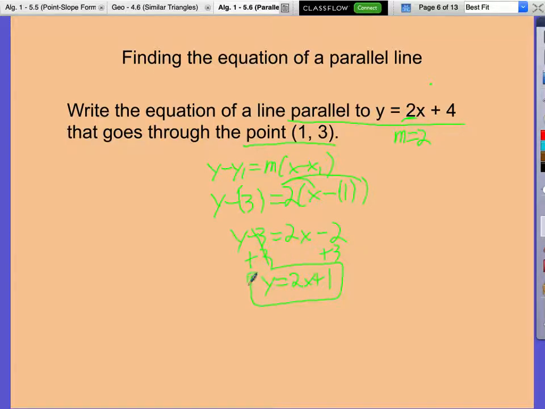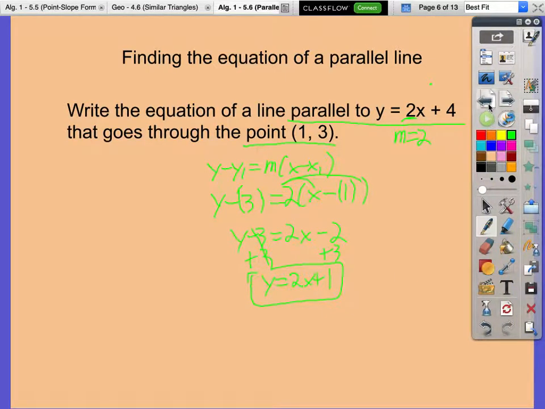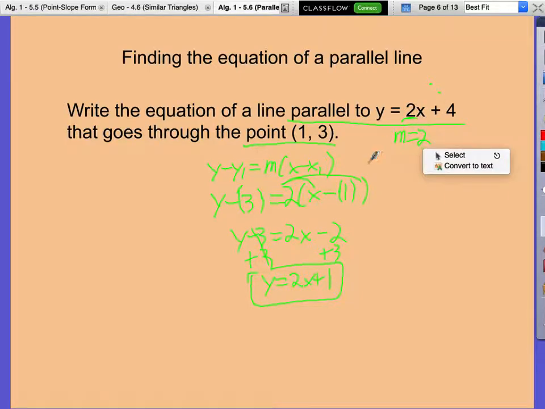We wrote the equation of the line that's parallel to this one, and it goes through this point. Questions on that? Okay, wait. What if they're trying to make us tell if it's parallel or not? Then how do we put in the slope? If we're just trying to tell if they're parallel, we have to look at their slopes. If you're given this, then you find the slope, which is 2, and you plug it in, like we just did.